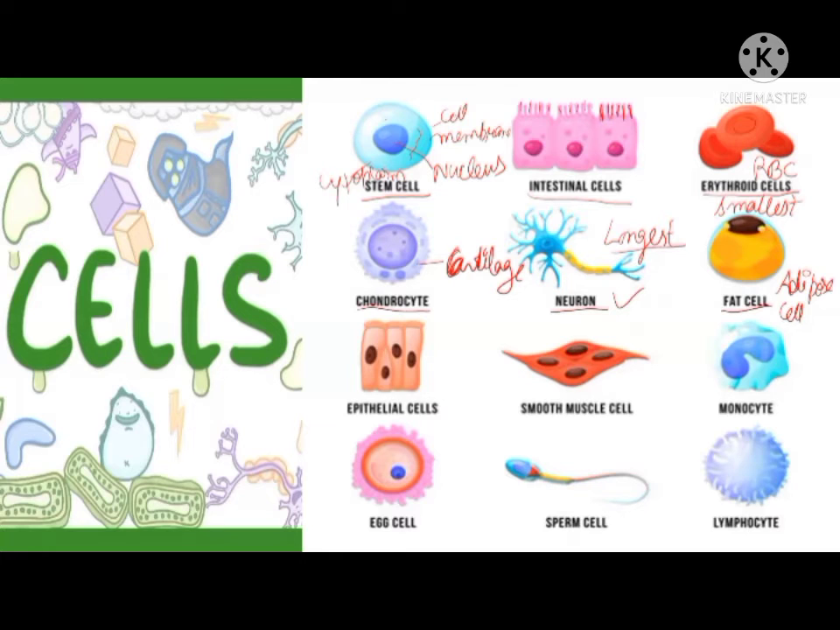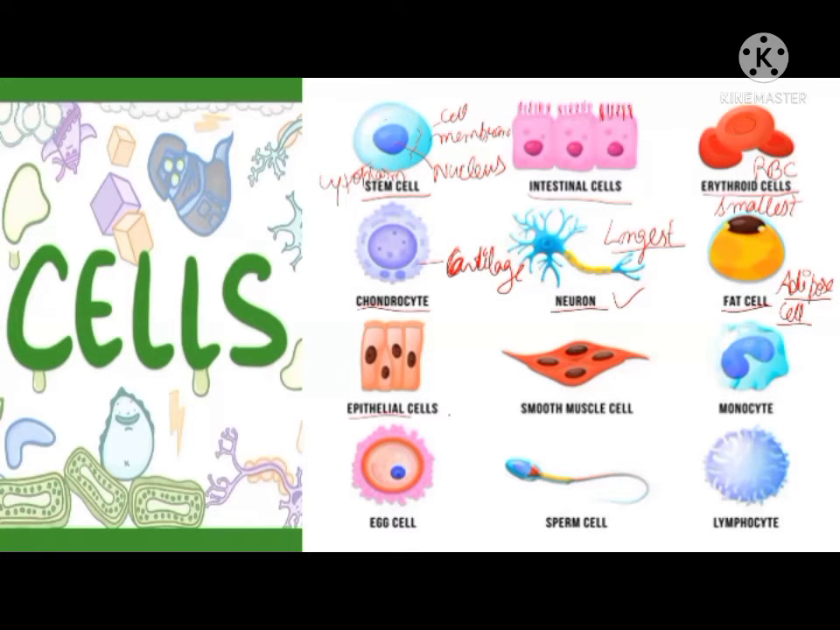Neurons are the longest cells of the human body, and their shape, as you can see, is like a star. That's why they are also known as asterisk cells. We will study that later in this chapter. You can see its structure is totally different from all the others. Fat is stored in our body in special cells known as adipose cells. They are circular in shape and filled with fat.